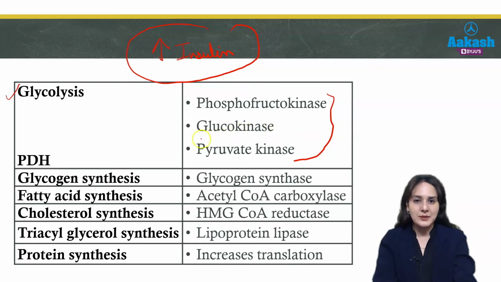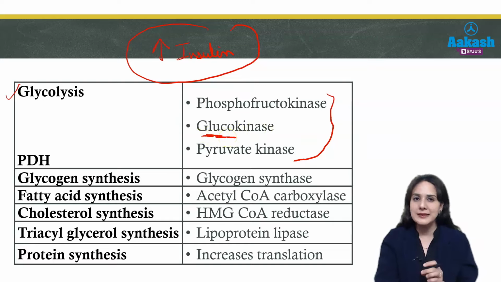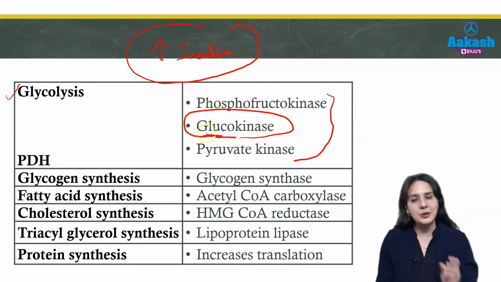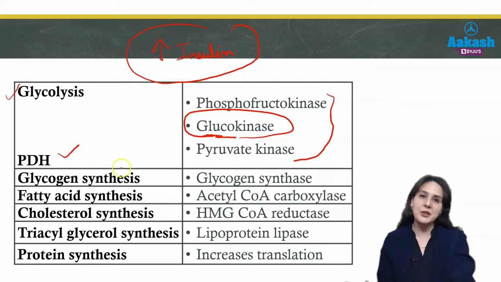Here you must note that it is glucokinase, not hexokinase, and glucokinase is present in the liver. So it will be active when we have taken food and there is sufficient glucose in blood. Liver glucokinase will be activated in presence of food only because it is dependent upon insulin. Similarly, the pyruvate dehydrogenase complex will be active, which converts pyruvate to acetyl-CoA, and the HMP shunt will be active.